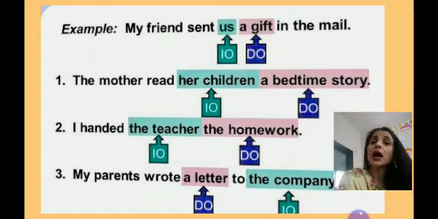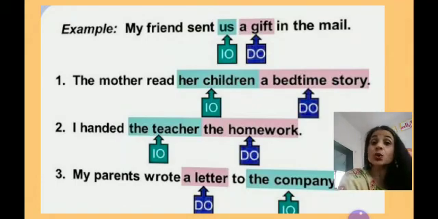Another example, I handed the teacher the homework. What did you hand? You handed homework. So homework will be your direct object. And whom did you hand homework? Whom did you give your homework? Teacher. So teacher will be indirect object.